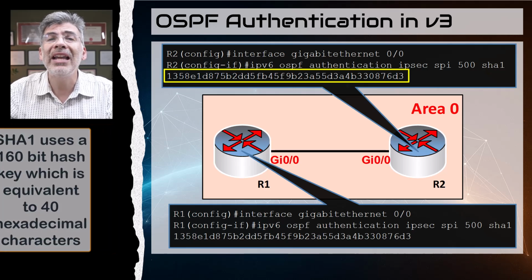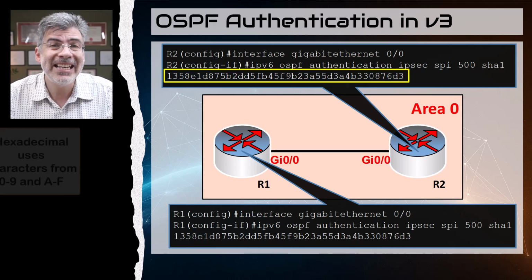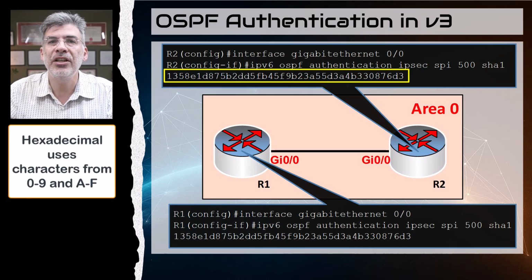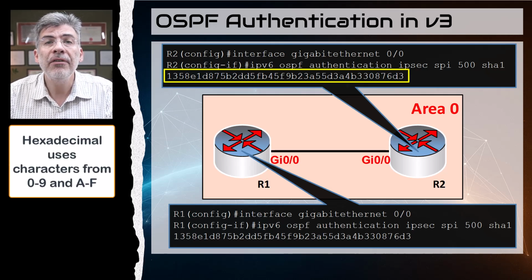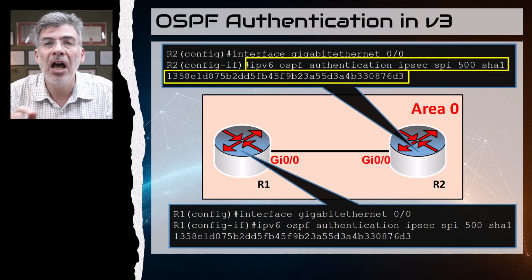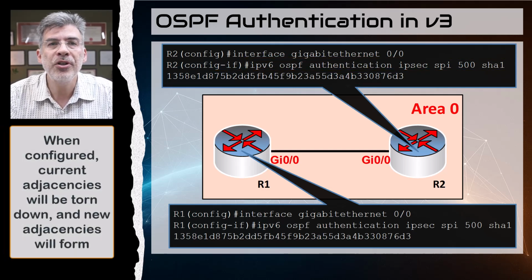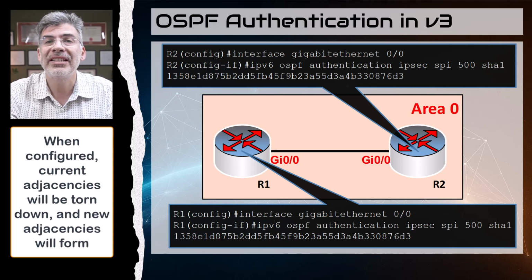You can use a random key generator to create that, but make sure that it is in hexadecimal, which means it uses characters ranging from 0 to 9 and A to F. Now, just to clarify, all of this is one command on a single line. I've just displayed it here like this for convenience. And that's it. Once you put in all of those options, you'll see the OSPF adjacency fail and then reestablish.